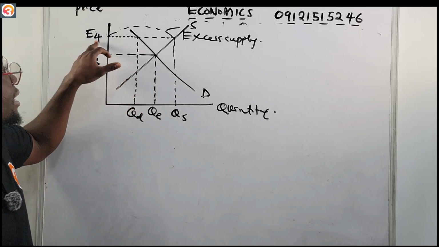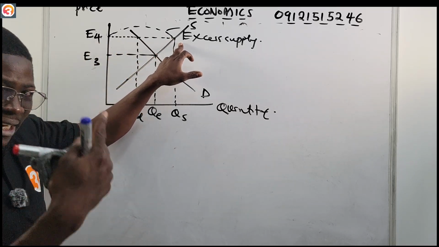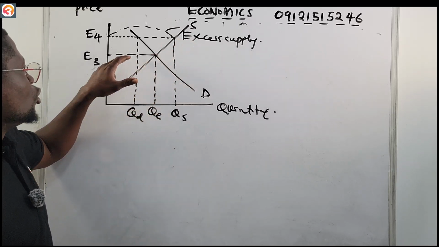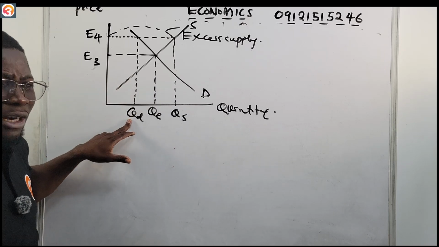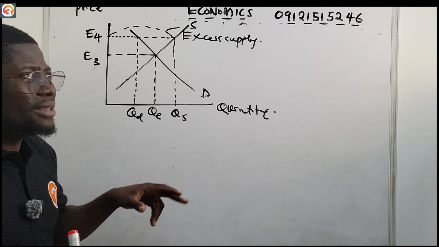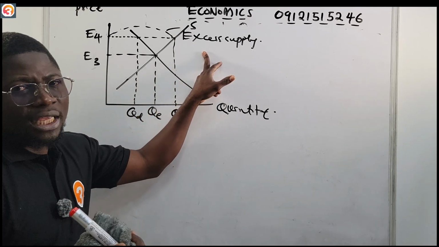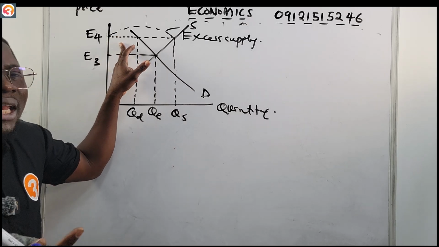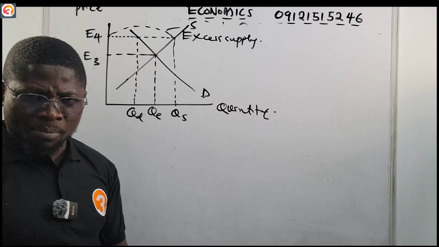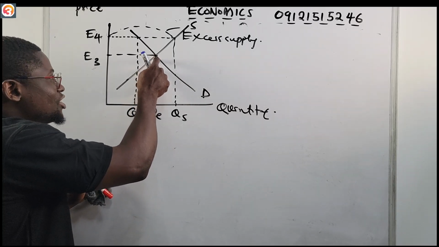Now for supply, once the price hits supply, because the price has increased, suppliers are willing to supply more. But who is going to buy them? The people that are supposed to buy them are not demanding it because the price is very high. So these suppliers will only be able to sell as little as they can, because not many people are willing to buy. That means they will have excess supply. So what will now happen? How did they reach the equilibrium price?